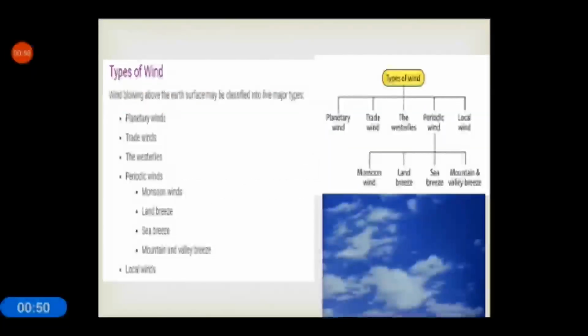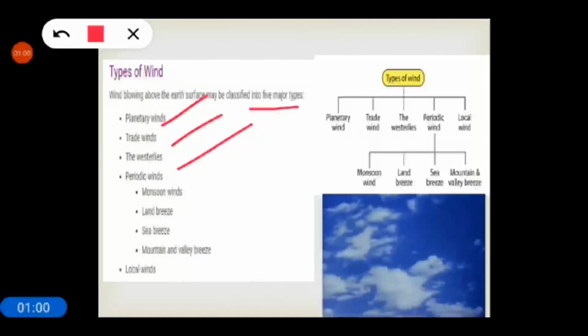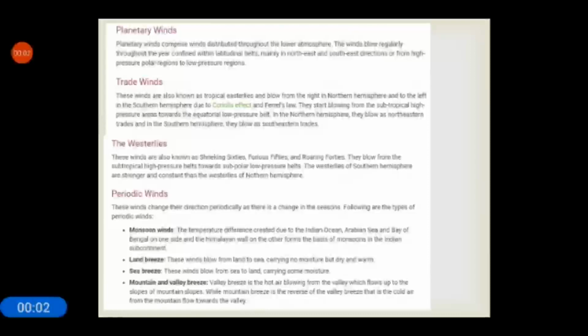Now, types of winds. Wind blowing above the Earth's surface may be classified into 5 major types: planetary winds, trade winds, westerlies, periodic winds, which include monsoon wind, land breeze, sea breeze, mountain and valley breeze, and local winds. First, planetary winds. Planetary winds comprise wind distributed throughout the lower atmosphere. The winds blow regularly throughout the year confined within latitudinal belts, mainly in northeast and southeast direction or from high pressure polar region to low pressure regions.